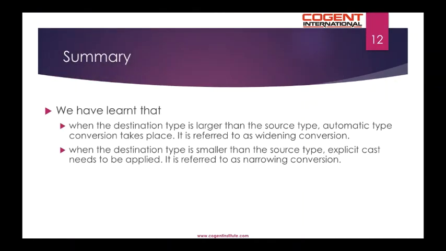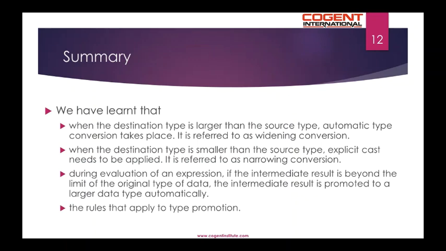To summarize, we have learned that when the destination type is larger than the source type, automatic type conversion takes place, and it is also referred to as widening conversion. When the destination type is smaller than the source type, explicit cast needs to be applied. It is referred to as narrowing conversion. During evaluation of an expression, if the intermediate result is beyond the limit of the original type of data, the intermediate result is promoted to a larger data type automatically. We have also learnt about the rules that apply to type promotion.